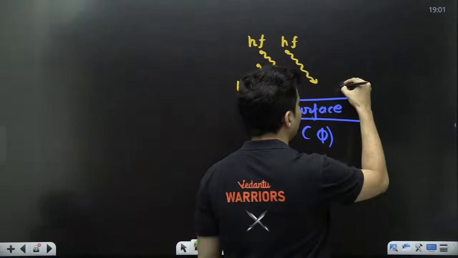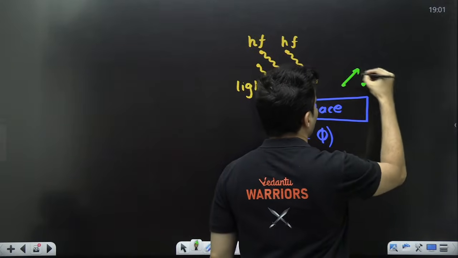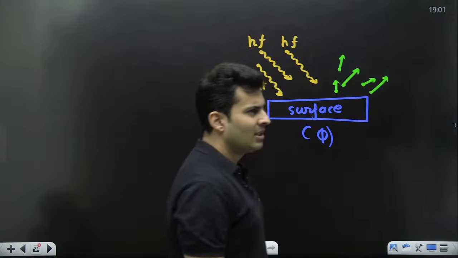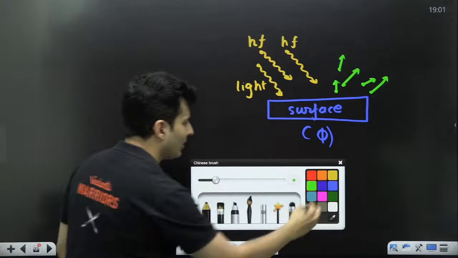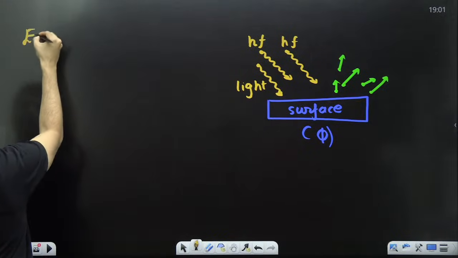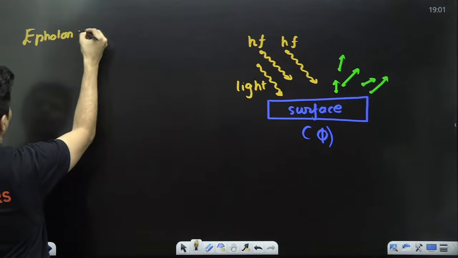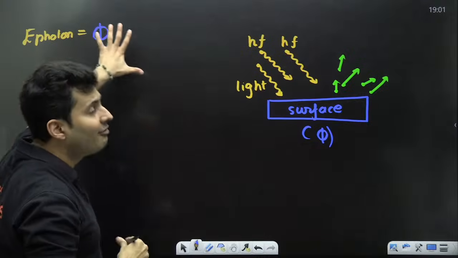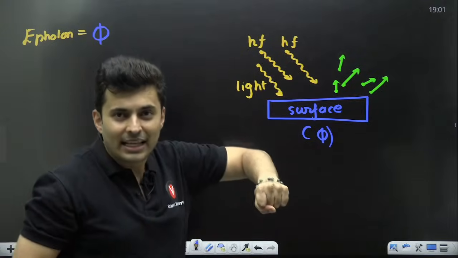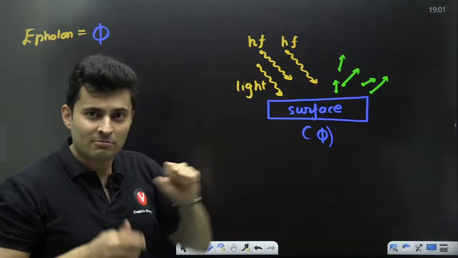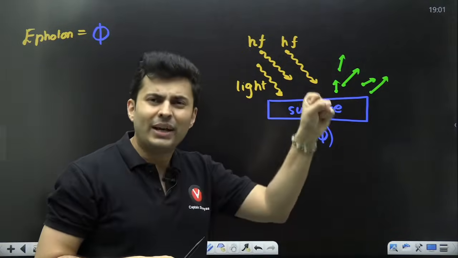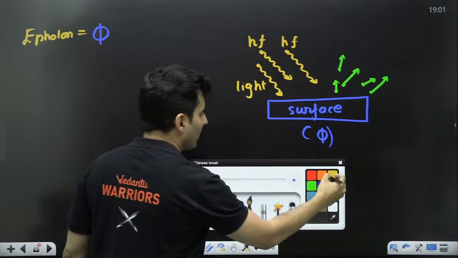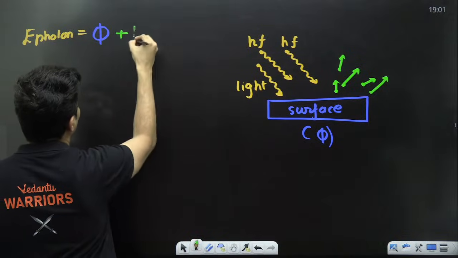So what you get outside is the electrons, with different speeds, different directions. If you write down the equation, the energy of the photon is equal to the work function. Some energy went in pulling that electron out, or getting that electron out, right? If you had 100 joules of energy, maybe 20 joules was just used to take it outside, and the remaining will go in what?